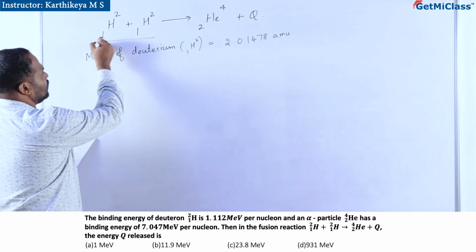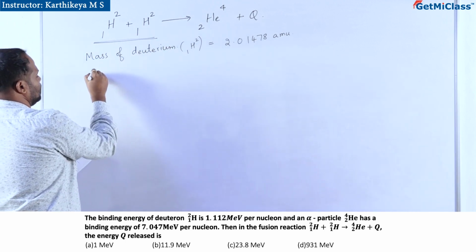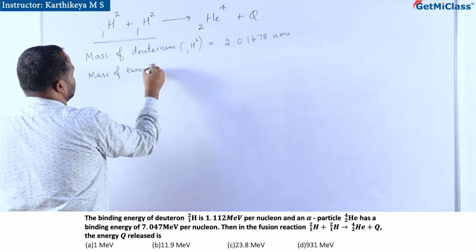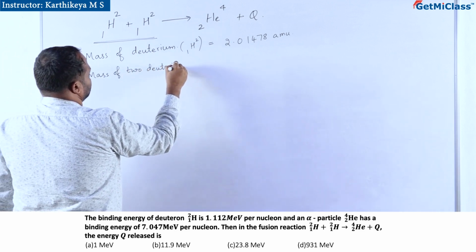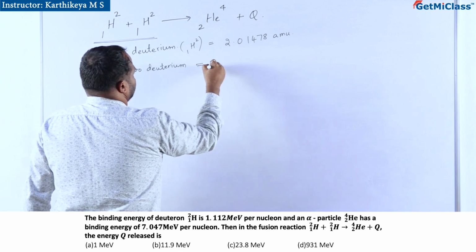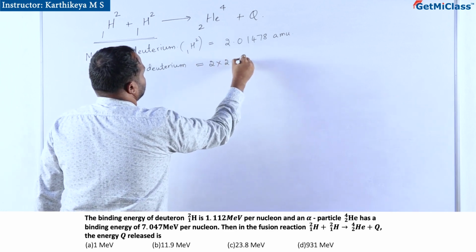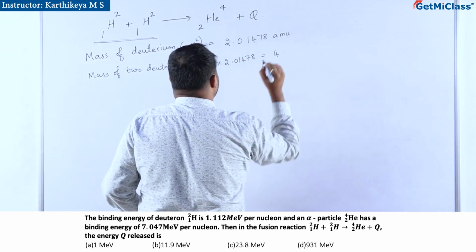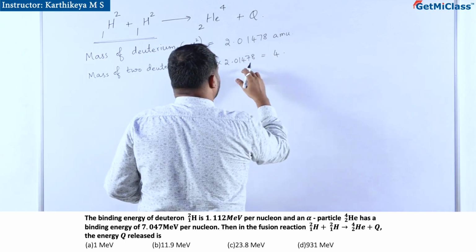Now there are two deuterium atoms. So mass of 2 deuterium is equal to 2 into 2.01478, that will come around 4.02956 atomic mass units if you double this up.